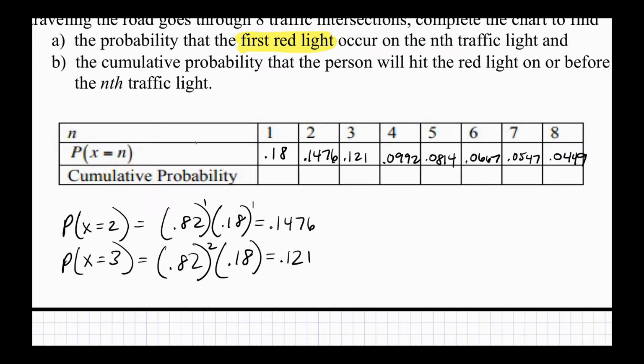Cum just means you're adding them up, a running total. So you can use geometric CDF, or you can just add as you go. So this one's going to be 0.18. The next one is what I already had plus what I have now: 0.18 plus what I have for 2.